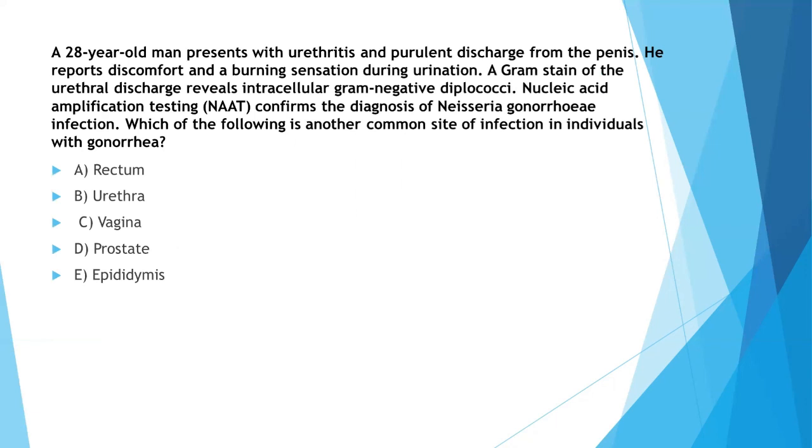So which of the following is another common site for infection in individuals with gonorrhea? A 28-year-old man presents with urethritis and purulent discharge from the penis. He reports discomfort and a burning sensation during urination. Gram stain of the urethral discharge reveals intracellular gram-negative diplococci. Nucleic acid amplification testing confirms the diagnosis of Neisseria gonorrhoeae infection. Which of the following is another common site for infection in individuals with gonorrhea? Rectum, urethra, vagina, prostate, or epididymis.